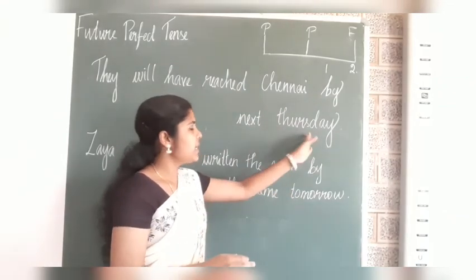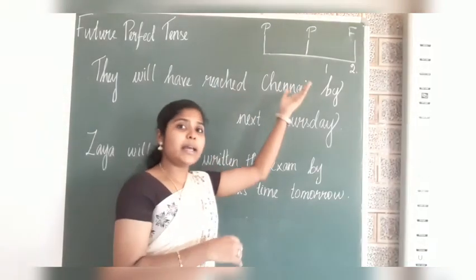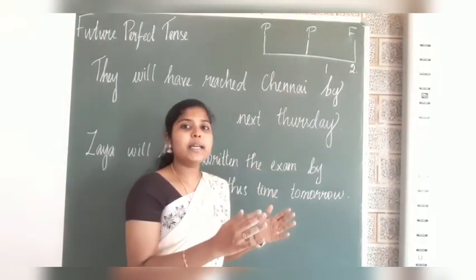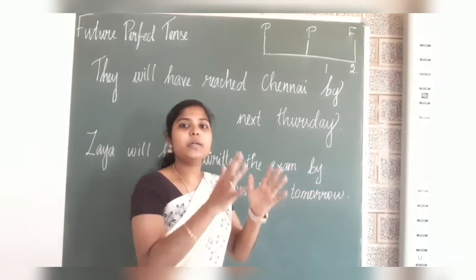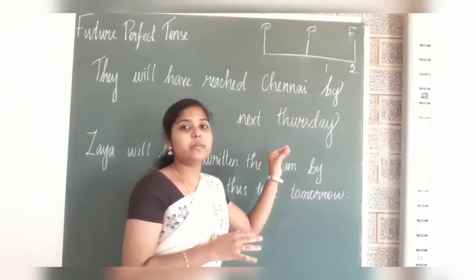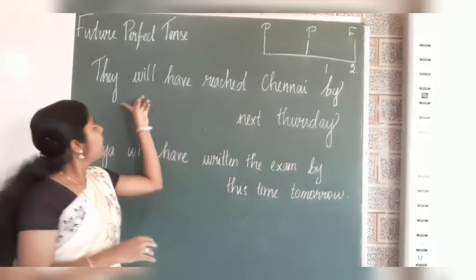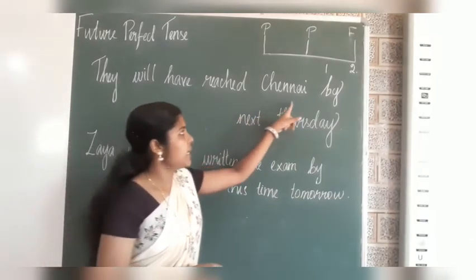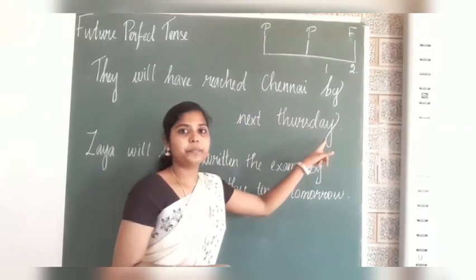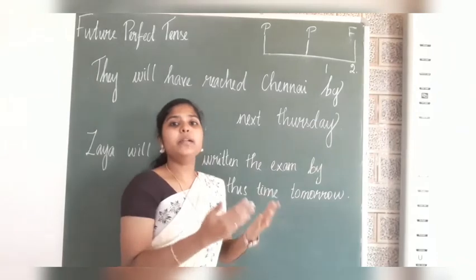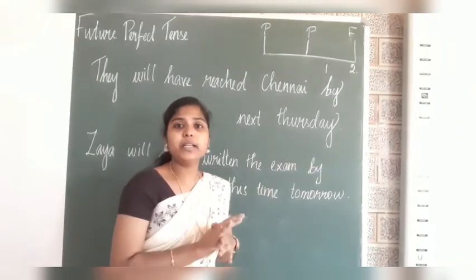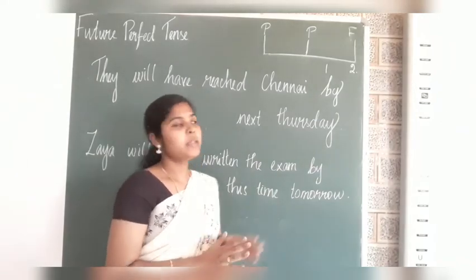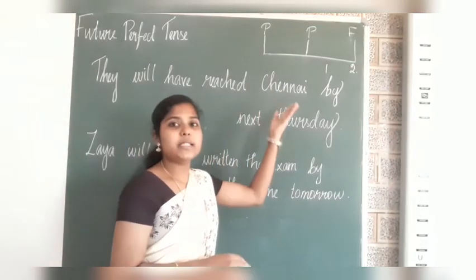By next Thursday they will be there. They will have reached Chennai by next Thursday. If I say they will reach Chennai by next Thursday, it is not a perfect tense. They will have reached Chennai.